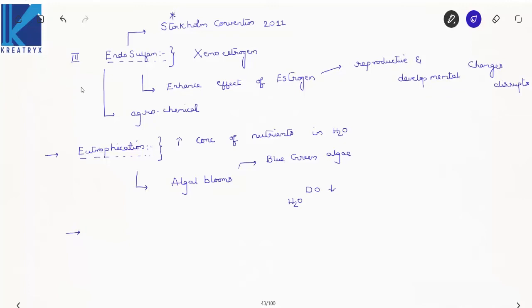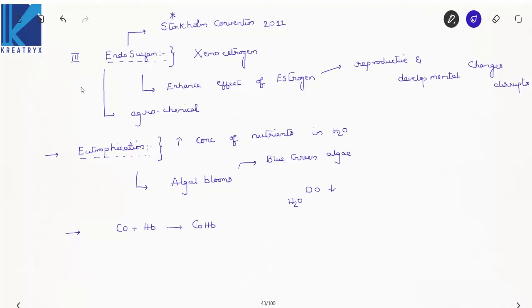Now see here, I will join the points here. In air pollution, what you have seen, carbon monoxide has more affinity than oxygen to hemoglobin. Now it attaches with hemoglobin to form carboxyhemoglobin that we have discussed in air pollution, and due to this what happens? Now hemoglobin is the main carrier for oxygen transport to all your living tissues. Now it will get impaired.